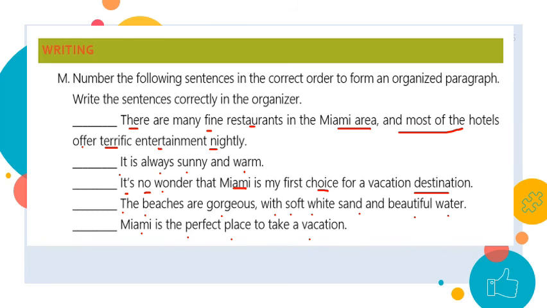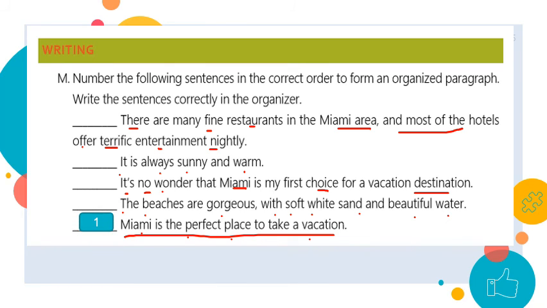So here, what are we talking about? First, I have to identify the topic sentence. Apparently, we're talking about Miami. But what exactly, what idea about Miami? We're talking about that Miami is the perfect place to take a vacation. This can be my main idea. So this should be number 1.